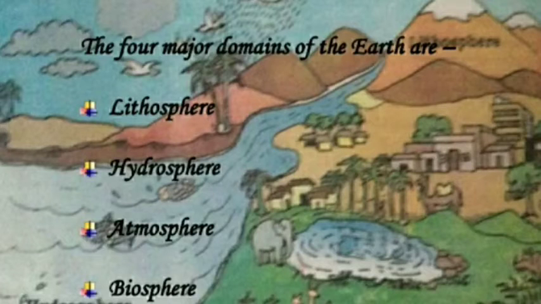So dear children, we have already learned what is lithosphere, hydrosphere, atmosphere, and biosphere. Under lithosphere, continents are included, while smaller land masses are called islands. They are surrounded by water on all sides. There are seven continents on the earth, in order of size: Asia, Africa, North America, South America, Antarctica, Europe, Australia. Their size and population is given as under.